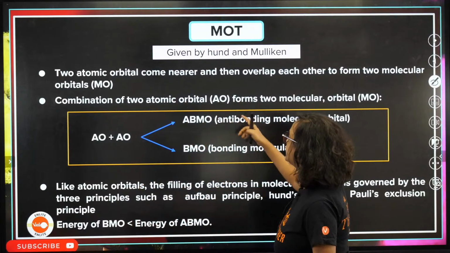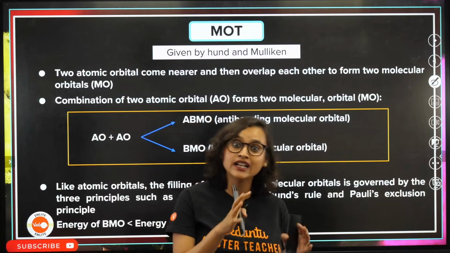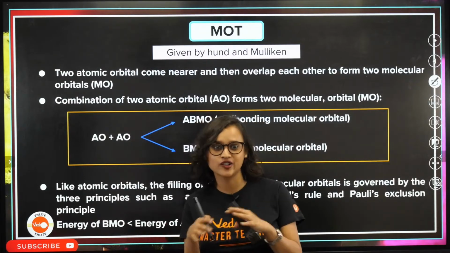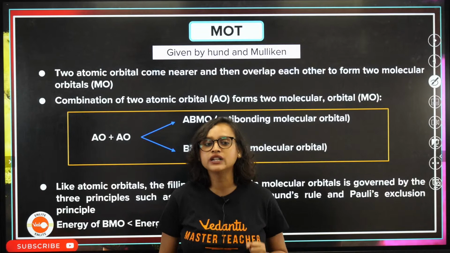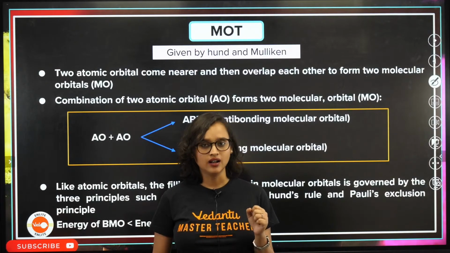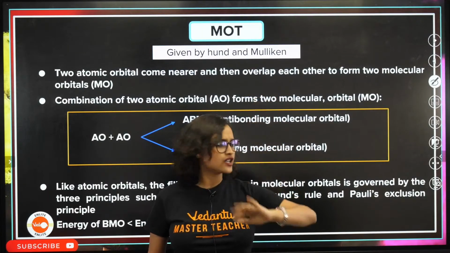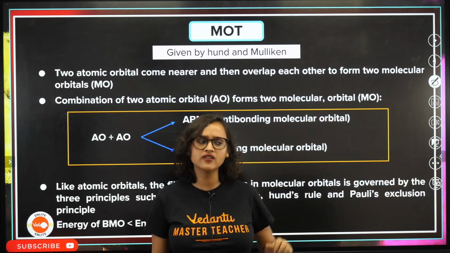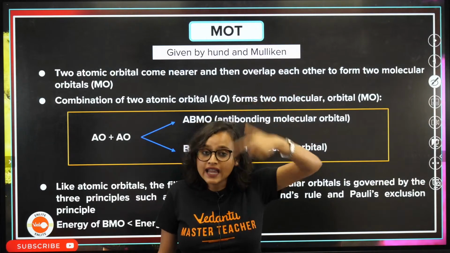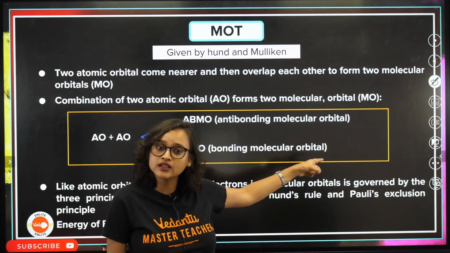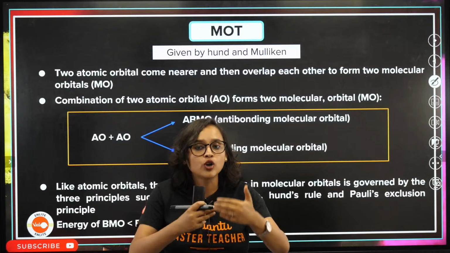Now, two atomic orbitals come near. All this time we were talking about electron clouds, electron this, electron that. Now, do you know what molecular orbital theory says? Bonding is happening, a molecule is forming, but a molecule is a different entity. It does not behave like any atom or a single electron. It will behave on its own, and that behavior is what we study in molecular orbital theory. So two atomic orbitals come nearer and nearer and overlap to form a molecular orbital.